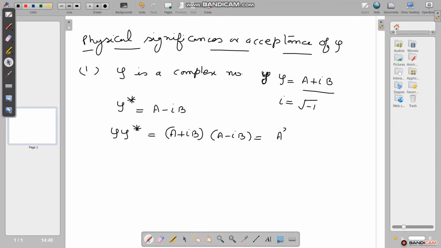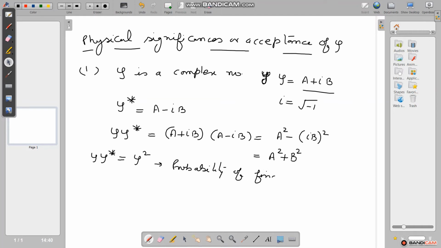We can write a square minus i square b square, or we can write a square plus b square. This is psi star psi, and we can write it as psi square, and this psi square represents the probability of finding the particle.